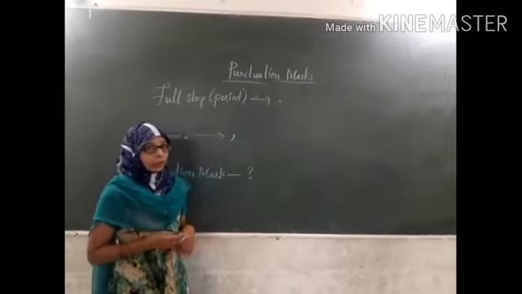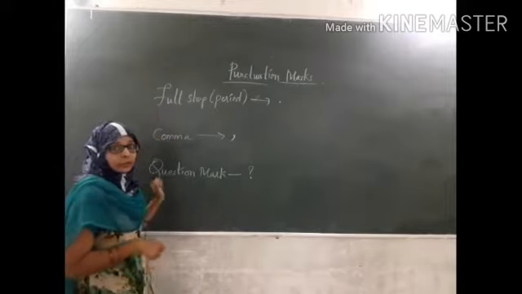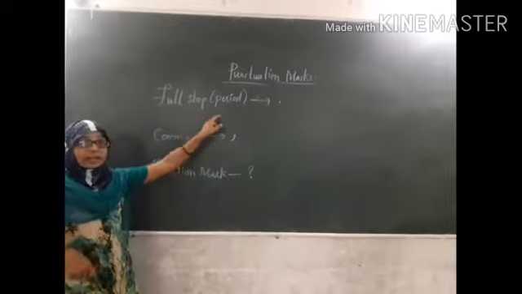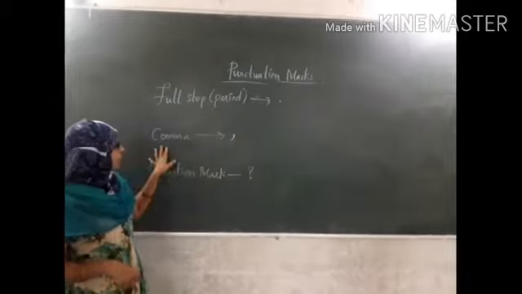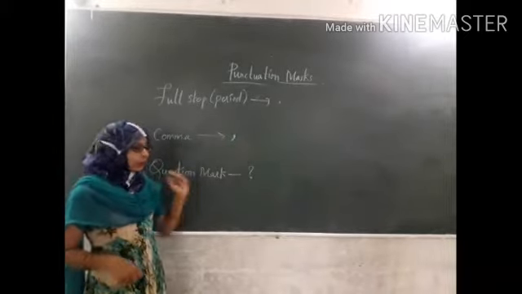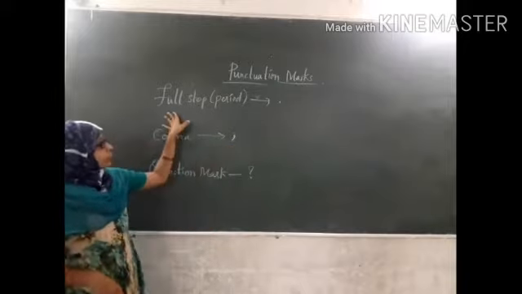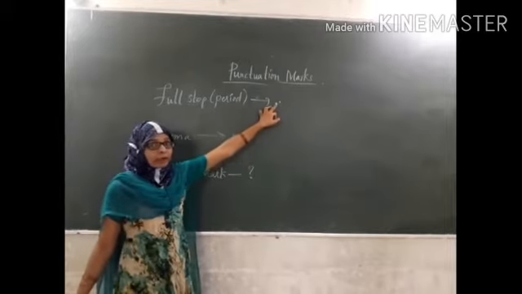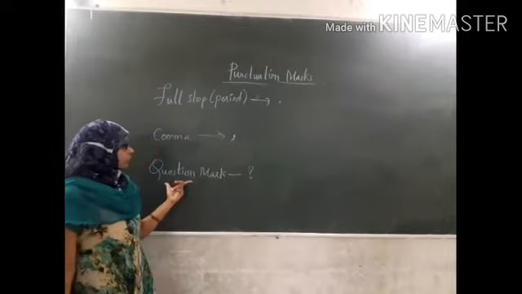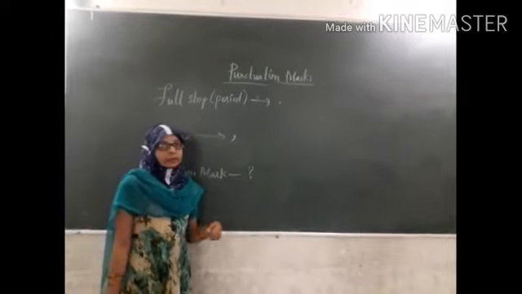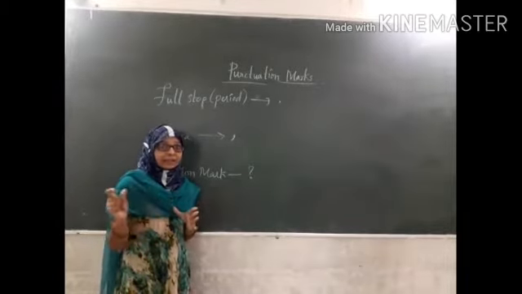So today we are going to discuss three punctuation marks: full stop, comma and question mark. Full stop is also called a period, and this is the mark of a full stop. This is the comma. You need to write it in this way. Then the third one is the question mark. These are the marks. These are very important and they help the reader to understand clearly.